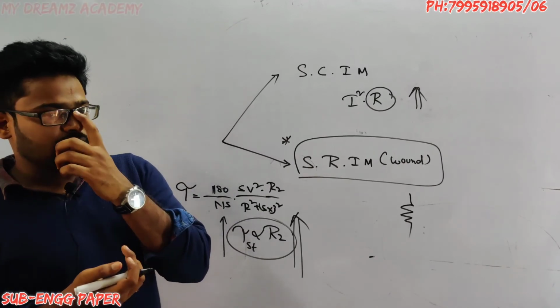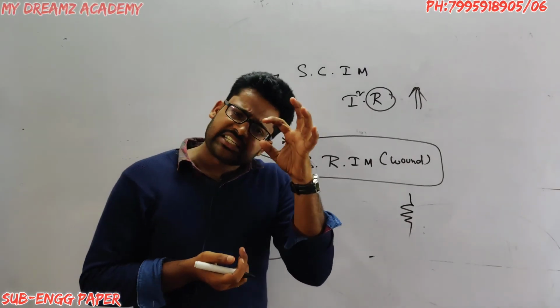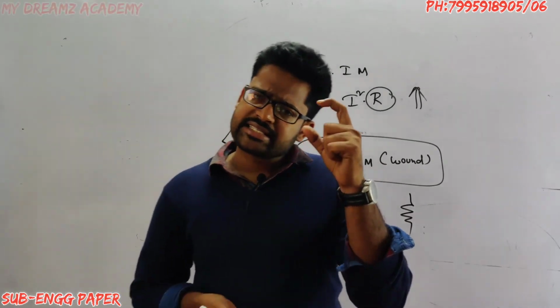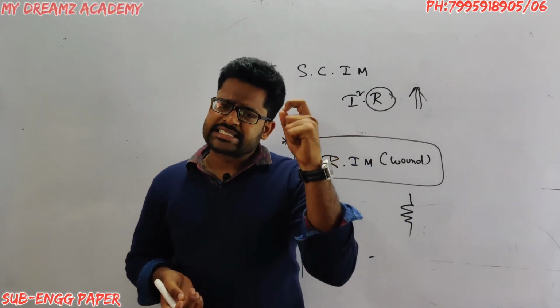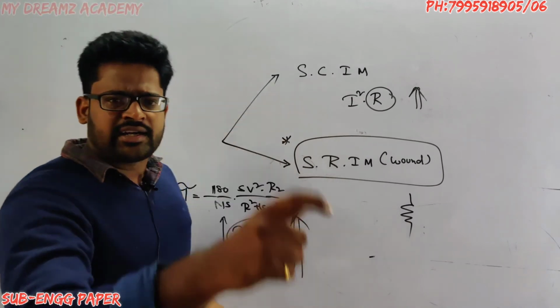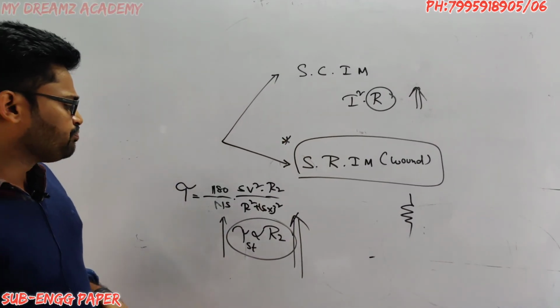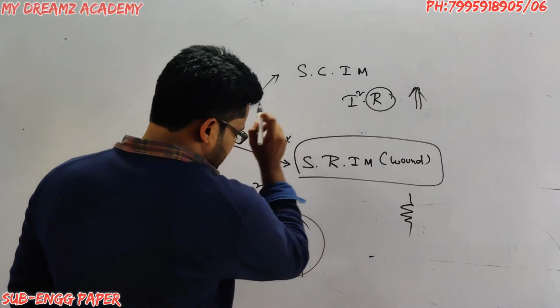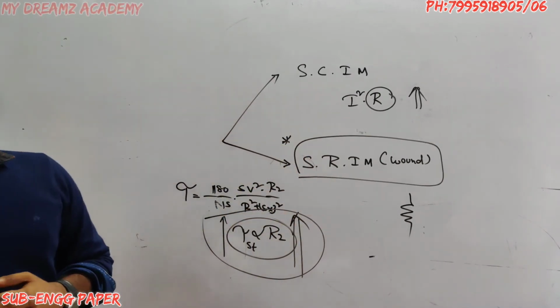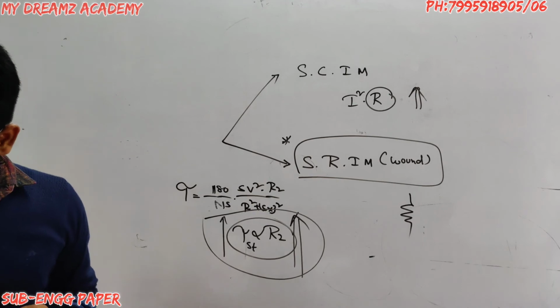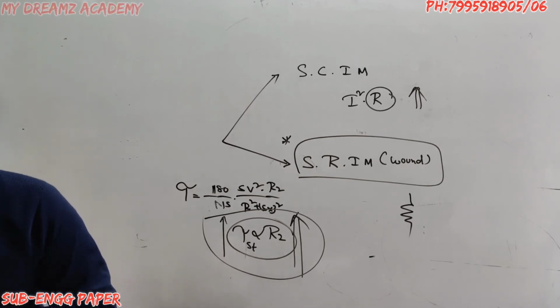So I need to keep the external resistance only at starting condition, not at running condition. So what is the advantage? The starting torque is high. So for question number 27, high starting torque, that is option 1, is correct.